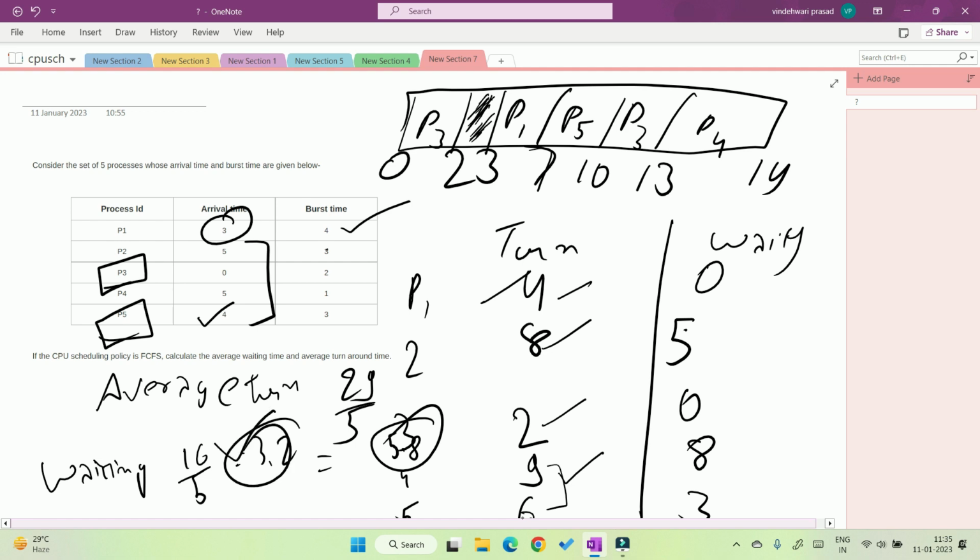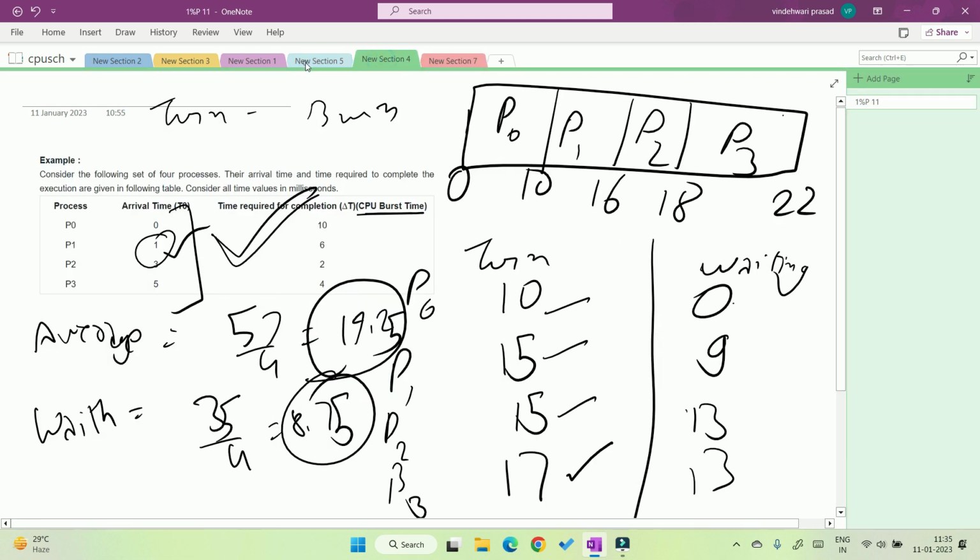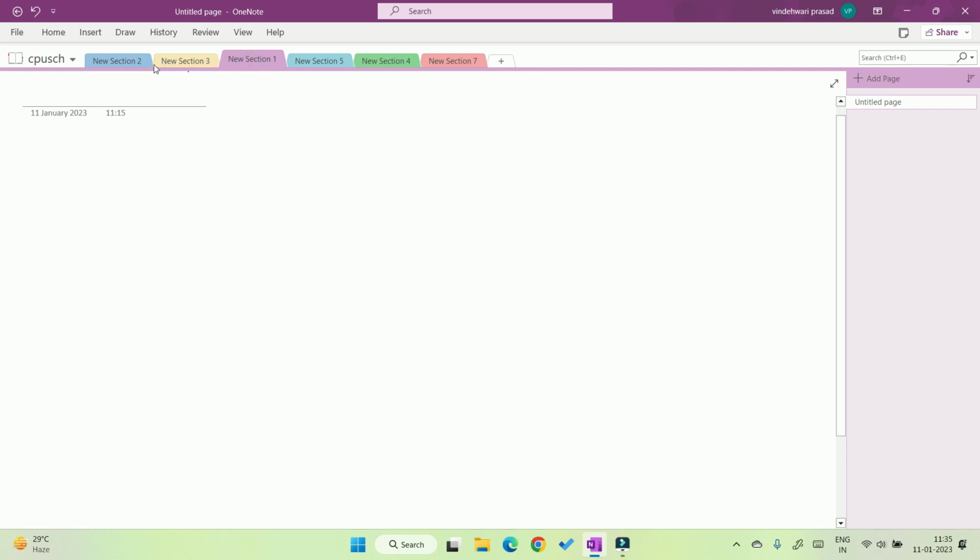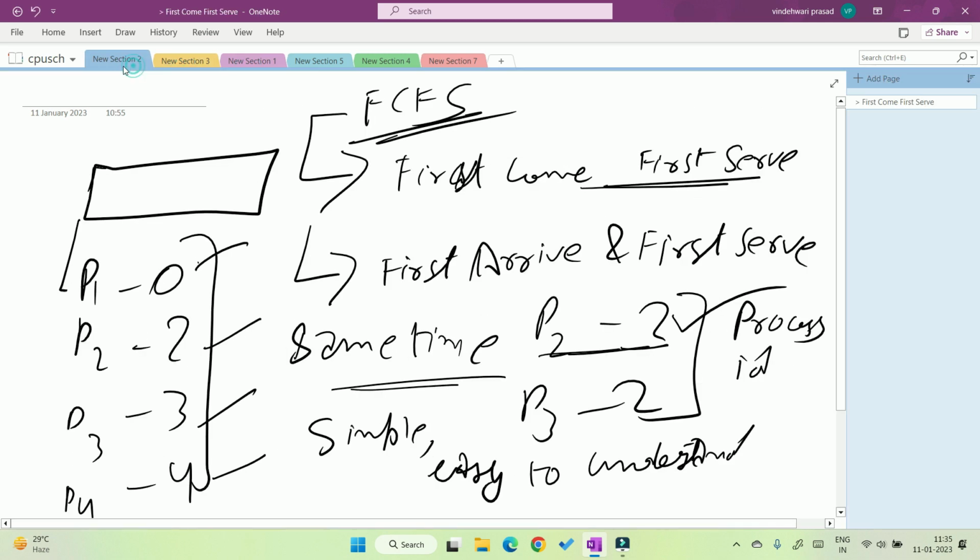I hope you understand this question. In this question, we note two different things. First, if there are two processes which come at the same time, the process with the smaller process ID will enter first, like P2 and P4. P2 enters first. Second, if there is no process, then at that time the CPU is idle, like in these two questions. I hope with these two questions and my other concepts, starvation and convoy, you understand everything in a very careful manner.